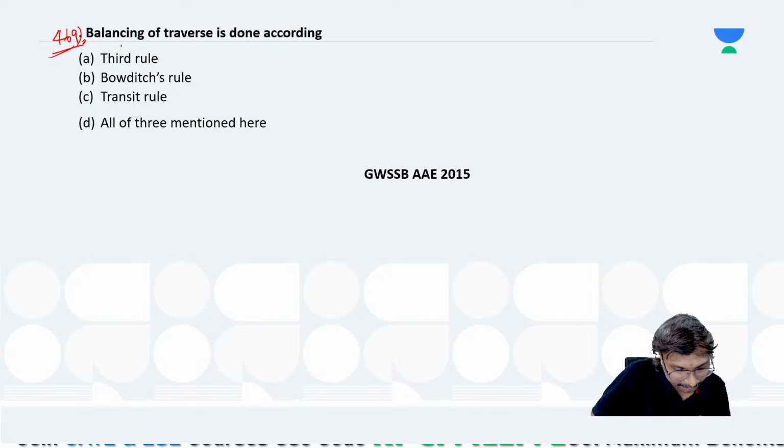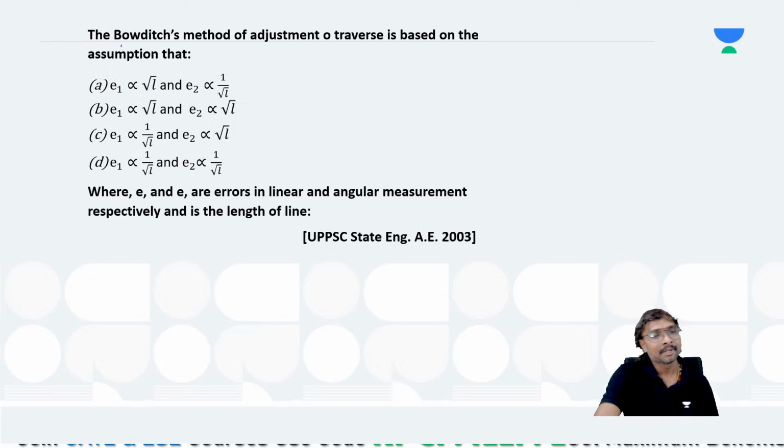What is the answer for this? So it is D, all the mentioned above. All these methods will be used for this. Transit rule we are using, Bowditch's rule we are using, and that third rule also we are using. That is your axis correction, third rule means. Right, now 470, select the answer for this.